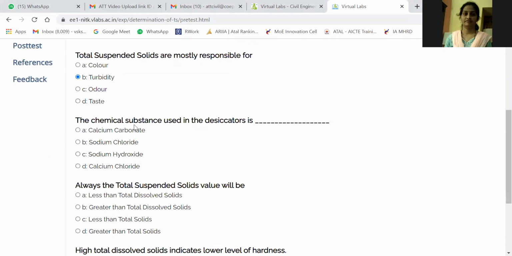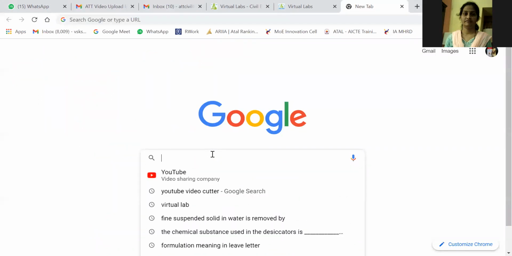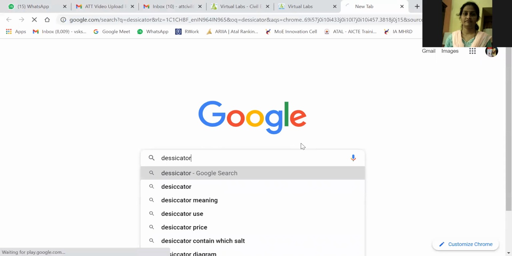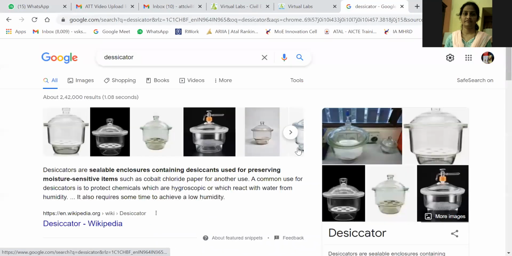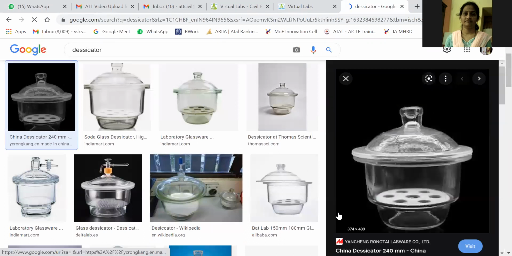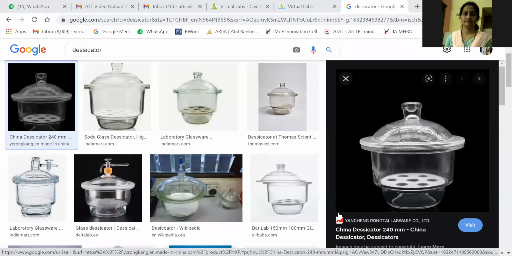We will click. Then the next one: the chemical substance used in a desiccator is. What is meant by desiccator? Do you know, guys? You might not have seen it. Okay, I will show you here itself. Is my Google slide visible to you? I seem to have opened another window. Is it visible? Is the desiccator visible? Answer yes or no. Yes. Okay, good. Mahesh and Pragati and all of you have answered yes.